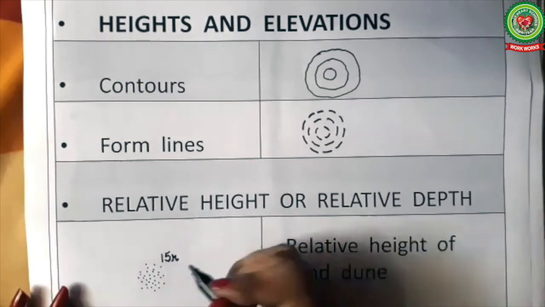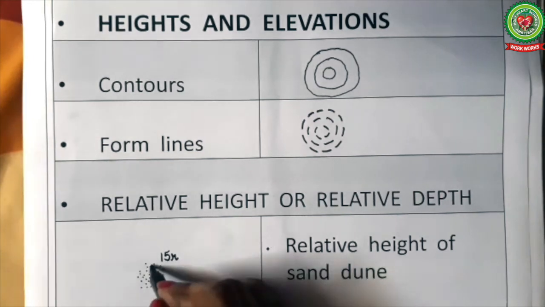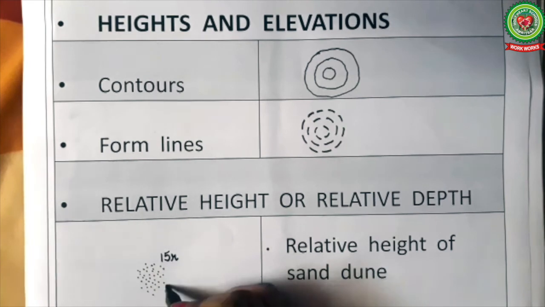It means that the relative height of the sand dune is 15 meter. It is not the height above the mean sea level. It is the height of the sand dune in relation to the surrounding area. Sand dunes are hills of sand.